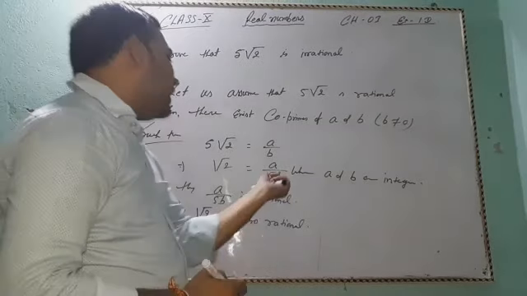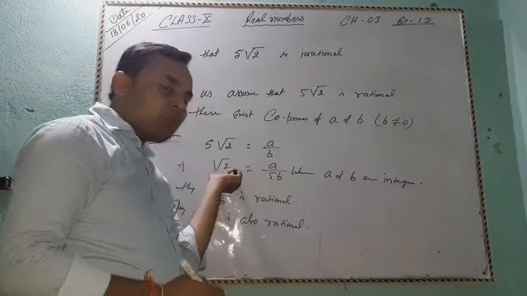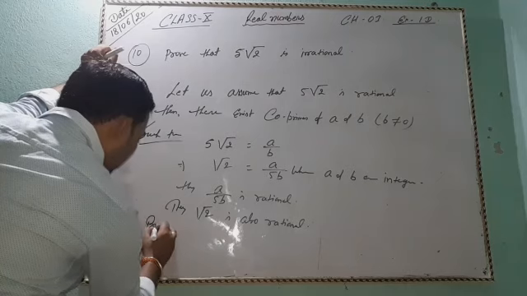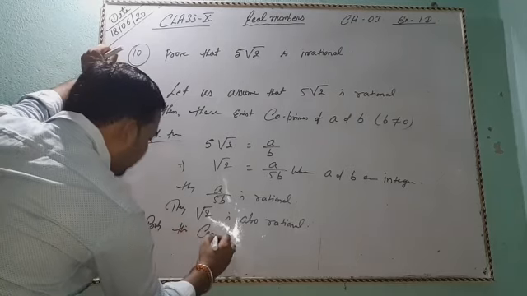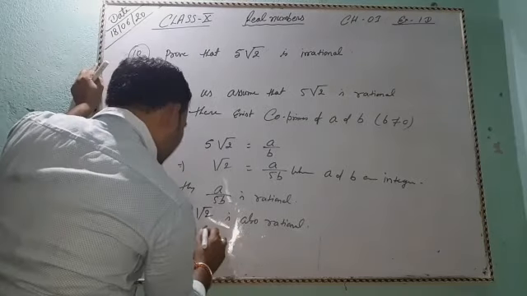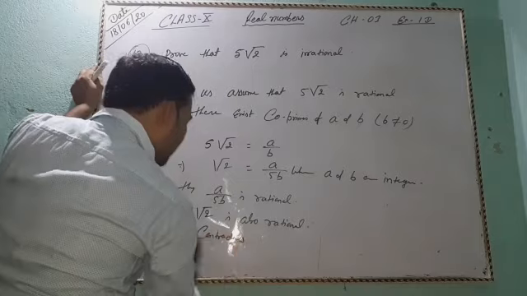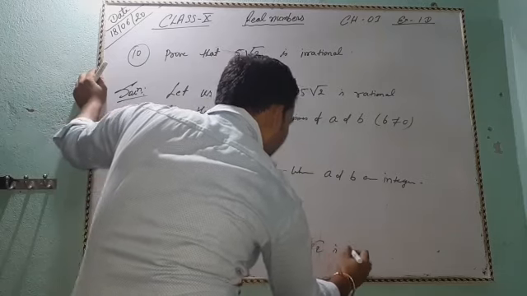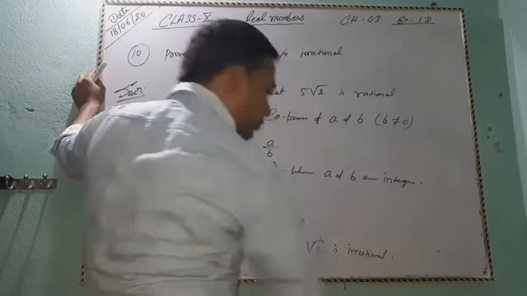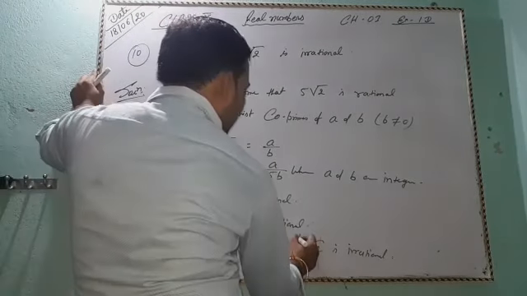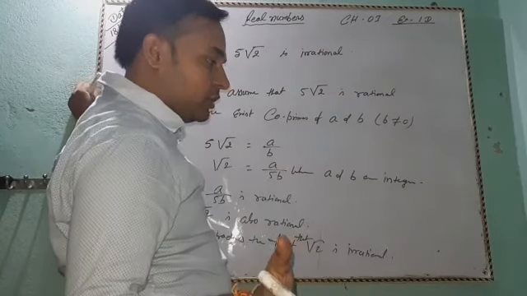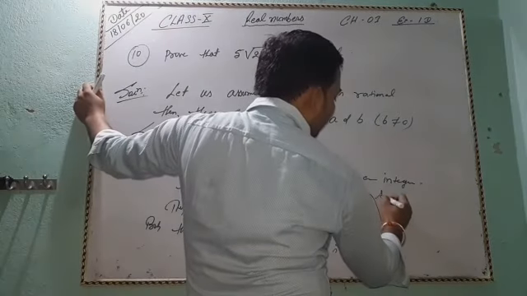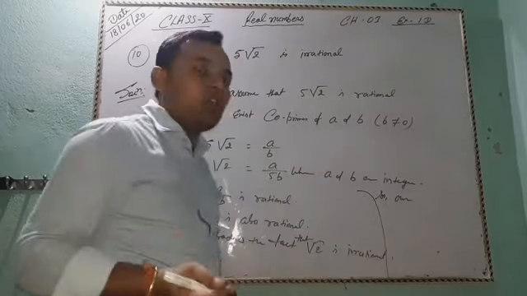If a by 5b is rational, then root 2, which is equal to it, must also be a rational number. But this contradicts the fact that root 2 is irrational. So our assumption is wrong.